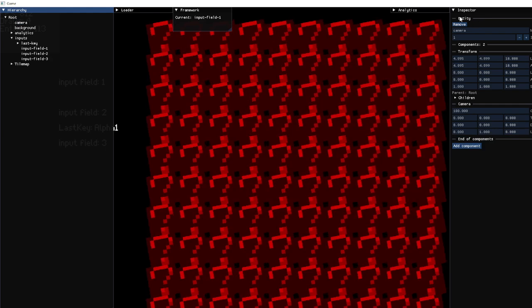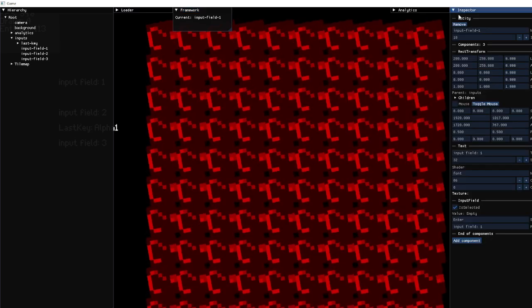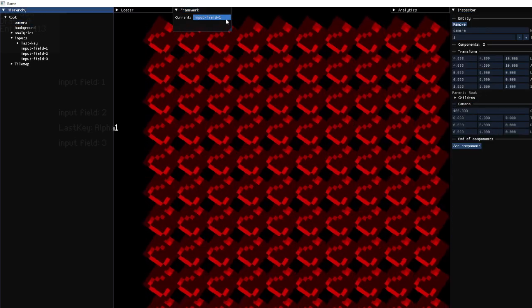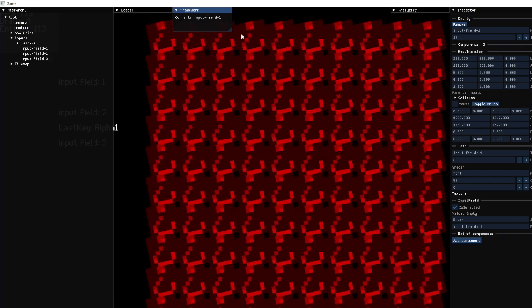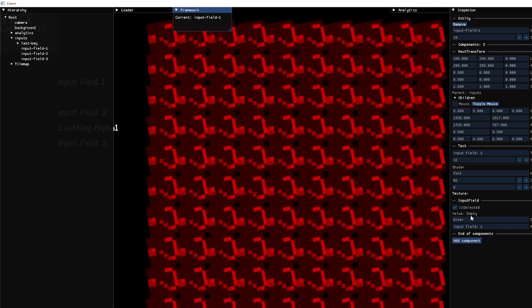Now watch the inspector. I can't even close it. I can press on this. Okay, I can't close it. But when I switch to camera and then click here, it switches to this. So it's very nice. As you can see, the input field is empty.